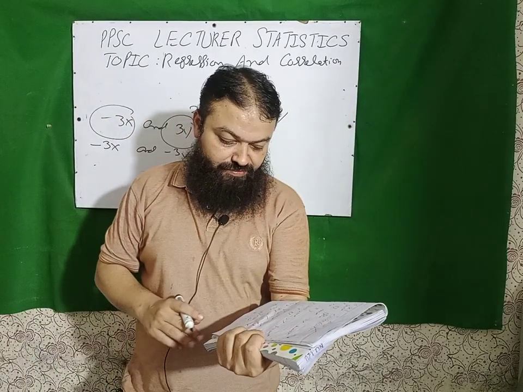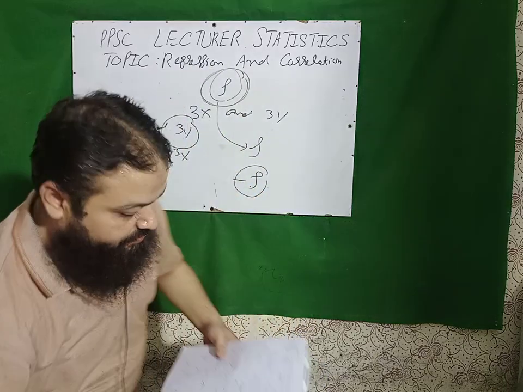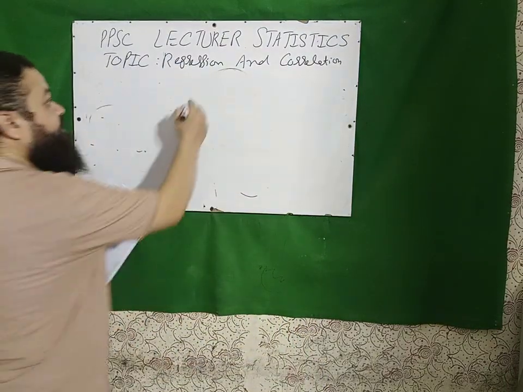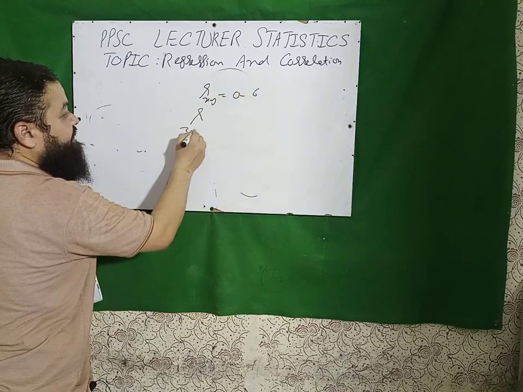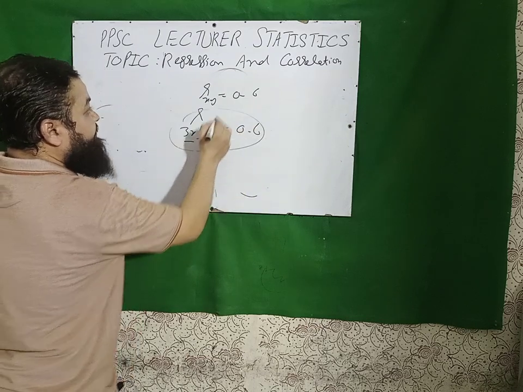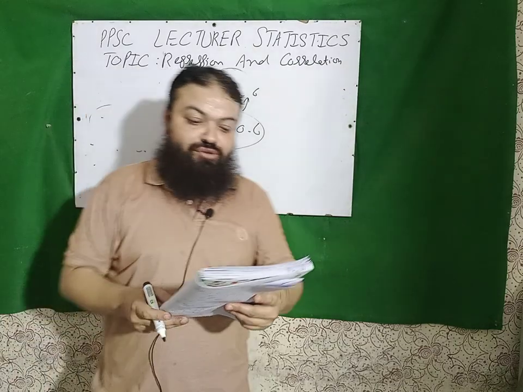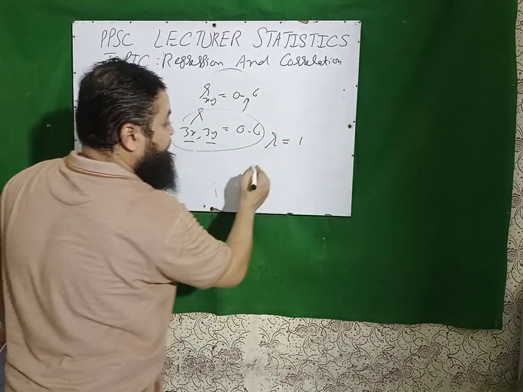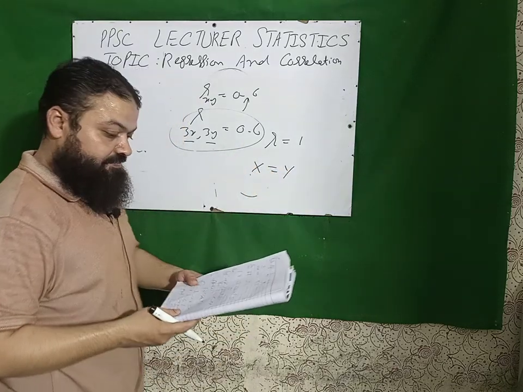Next question is, if x and y are independent, r will be equal to 0. Next question, if Rxy is equal to 0.6, then R 3x 3y will be the same. As I told you, please keep in mind, 3x will not be affected. Next, if r is equal to 1, x is equal to y. A very important point: if r is equal to 1, it means that all the values of x are equal to all the values of y.